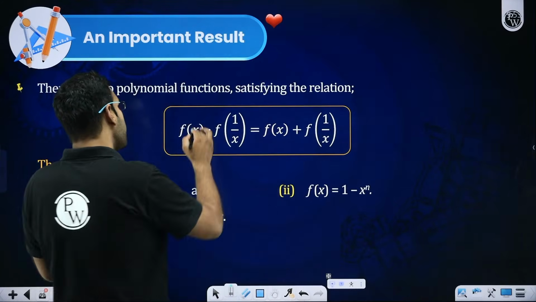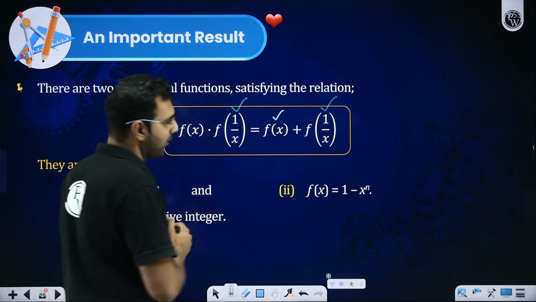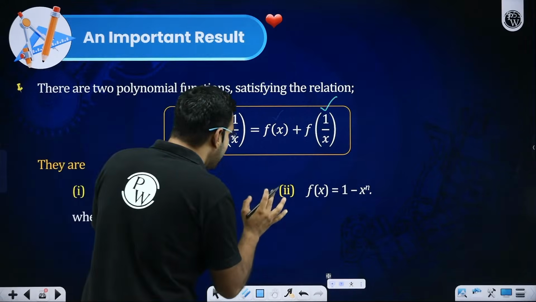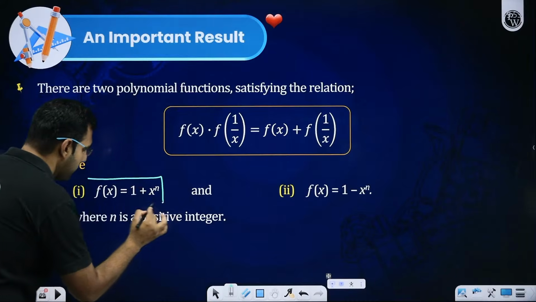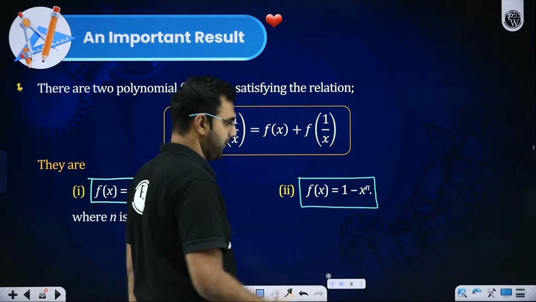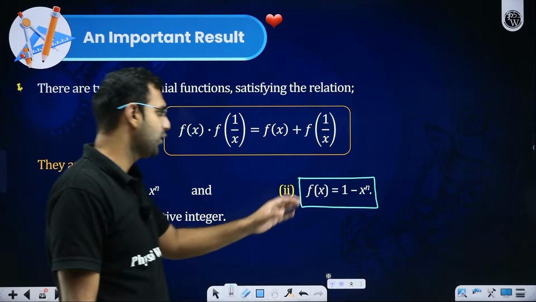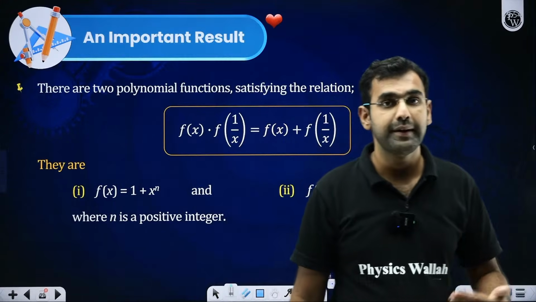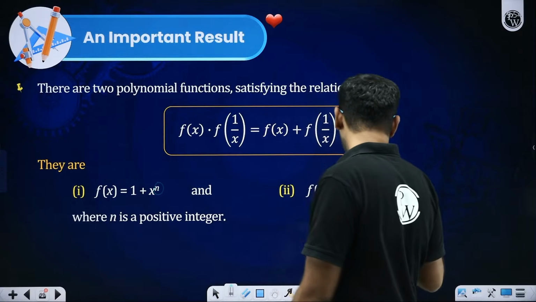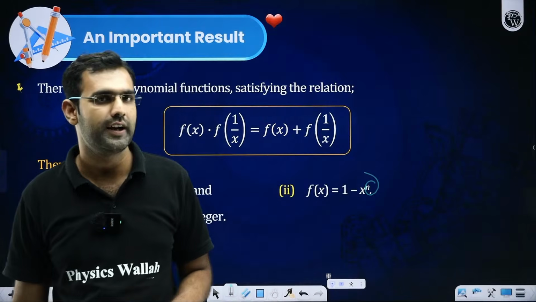whenever somebody says that f of x into f of 1 by x is equal to f of x plus f of 1 by x, if something like that is given, then we can always say that f of x is either 1 plus x to the power n or f of x is either 1 minus x to the power n. Now, sir, how do we decide whether it is 1 plus x to the power n or 1 minus x to the power n? That data will be given in the question. Sir, how do we decide what is the value of n? Is it 2, 3, 4, 5, 6? That data or information will also be given in the question directly or indirectly.